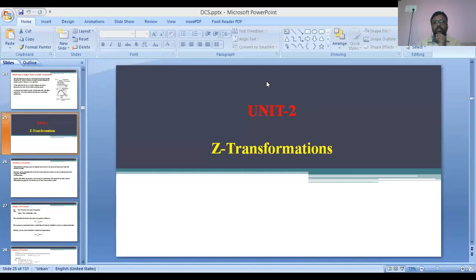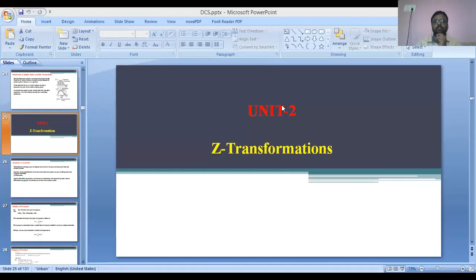So far we have discussed so many concepts. That means we have completed unit two. Before entering into unit three, the next unit, I just need to recollect all the concepts which we have discussed in the second unit.